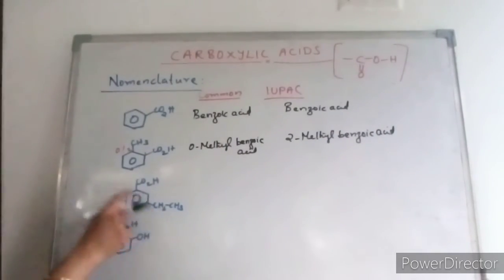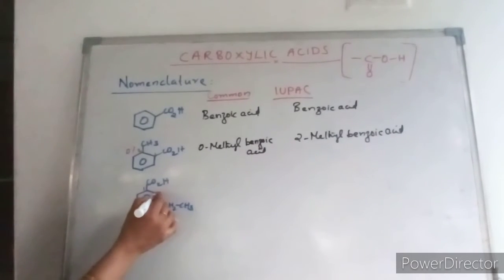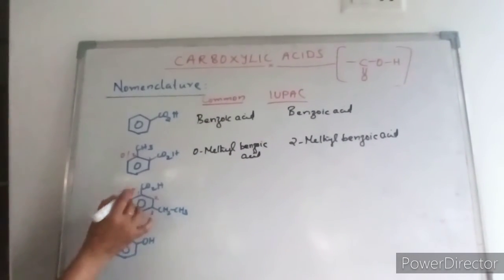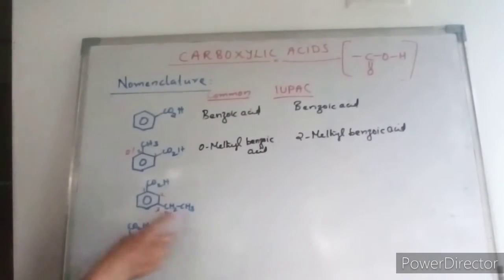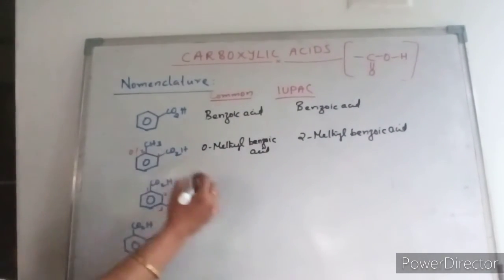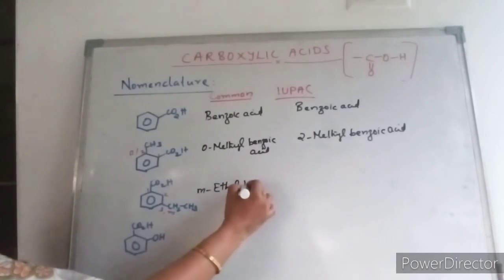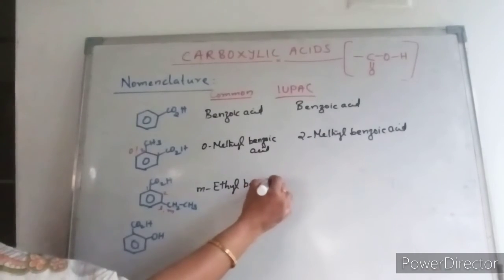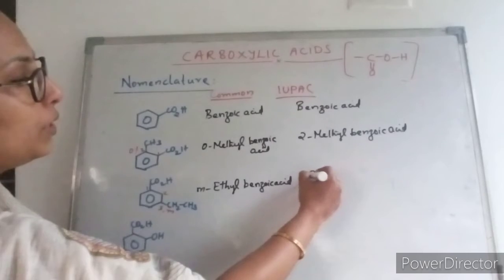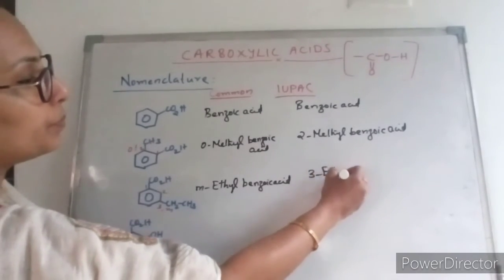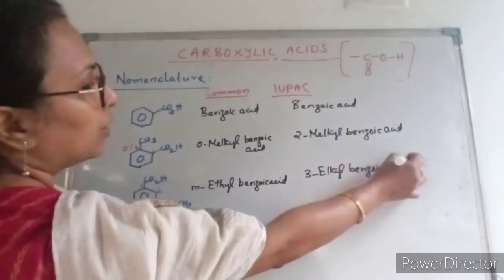Now if you are seeing over here, this is the first number 1, 2, 3, and this is the ortho and meta position also. So this will be the meta position. You have an ethyl group, so this will be meta-ethyl benzoic acid, and by IUPAC nomenclature it will be 3-ethyl benzoic acid.